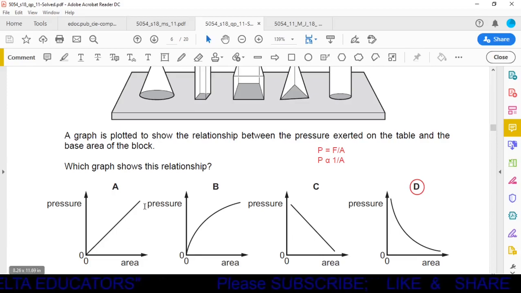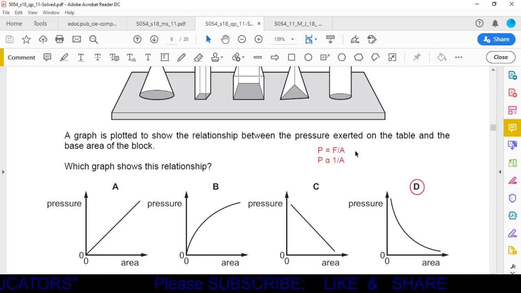Here the graph is a straight line, here a curve, here a straight line, here a curve. One thing, pressure is given as force per unit area. Now if we are applying the same force, then pressure is inversely proportional to the area. And if we plot a graph between two physical quantities that are inversely proportional to each other, the graph will be a curve. It cannot be a straight line. So option A and option C are not possible. Now the possible options are option B and D.